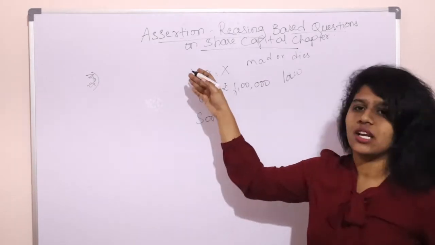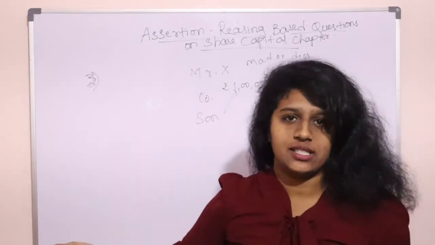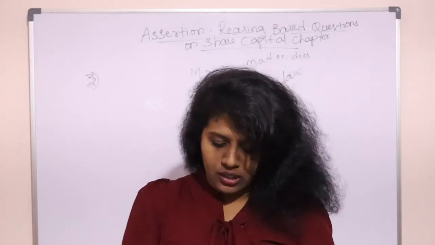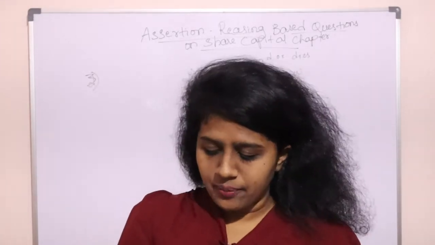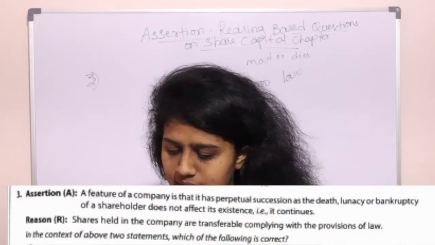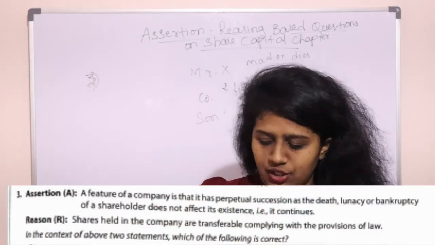The legal representatives of that person can take the shares. Okay, so this is true. Now we'll go to the third question. There is an assertion telling a feature of the company is that it has perpetual succession.